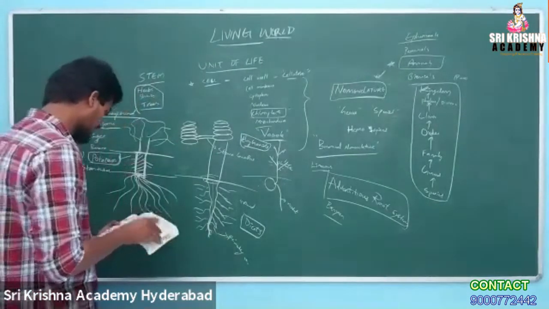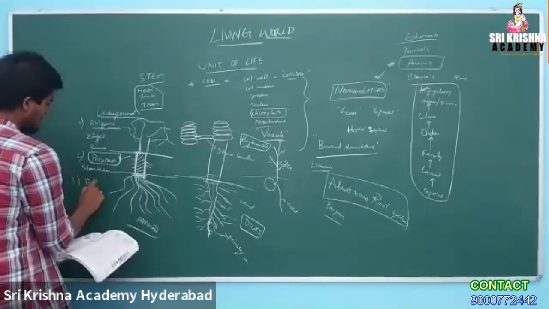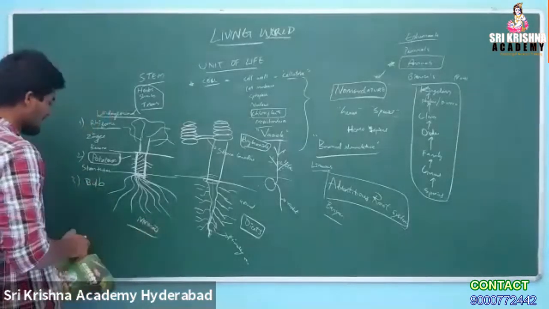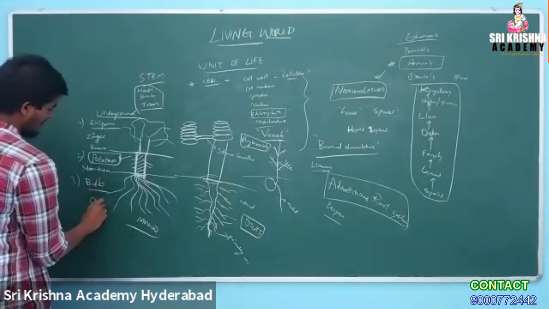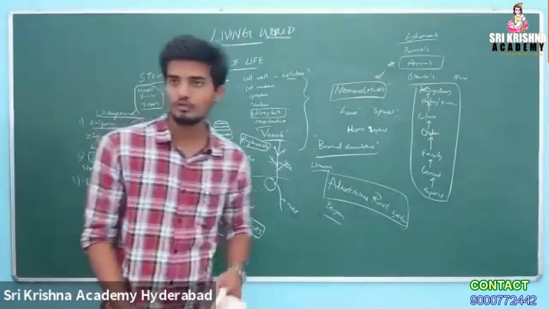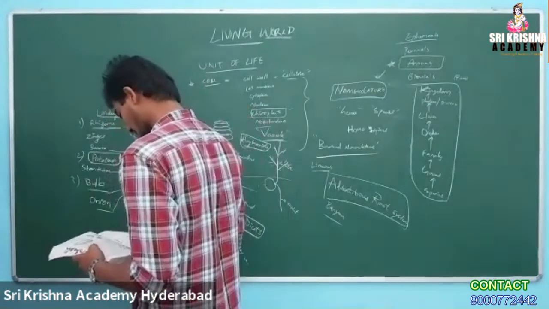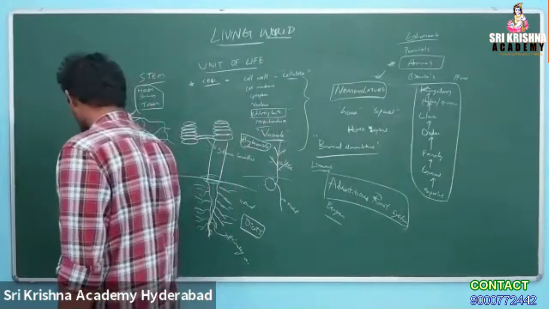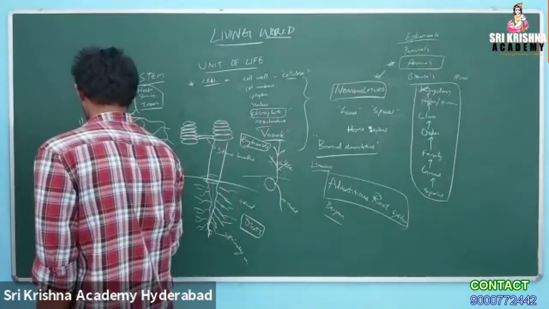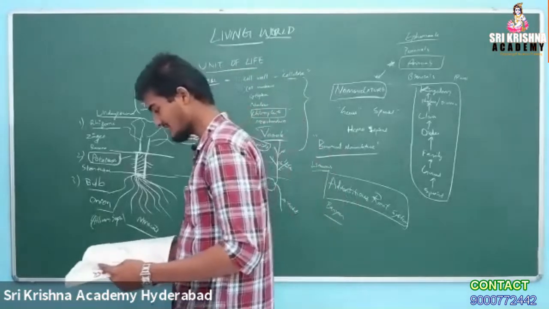Then you can see the bulb. A bulb is again a type of underground stem modification. Example is onion. Even onions are yielded by digging the soil. Here also the stem is storing the food. So onion is the example. The scientific name of onion is Allium cepa. Next, coming to subaerial stem modifications.